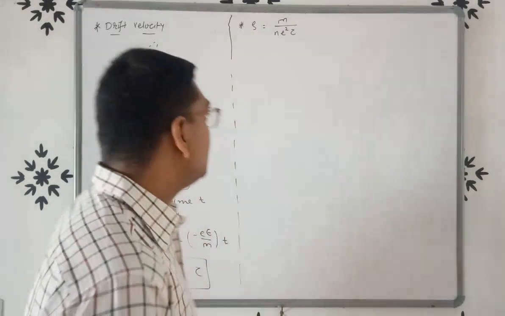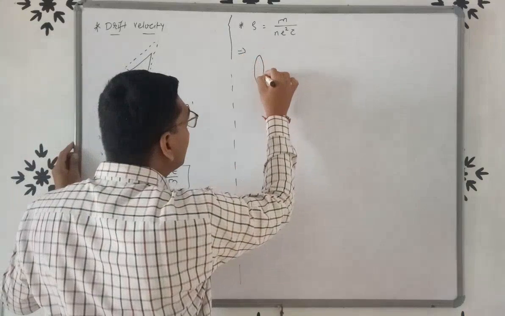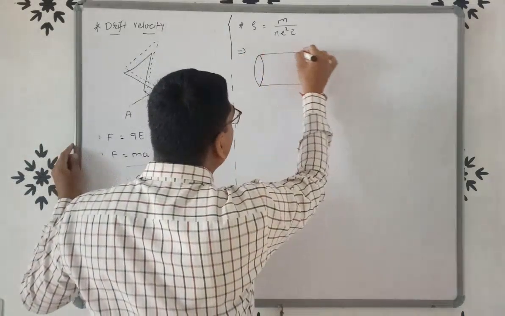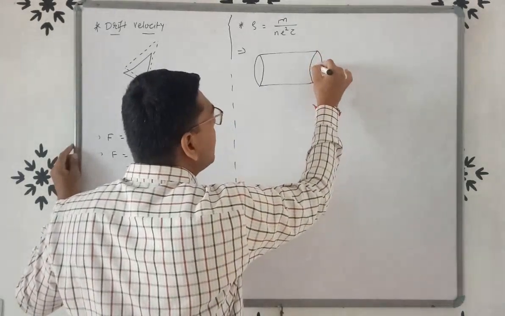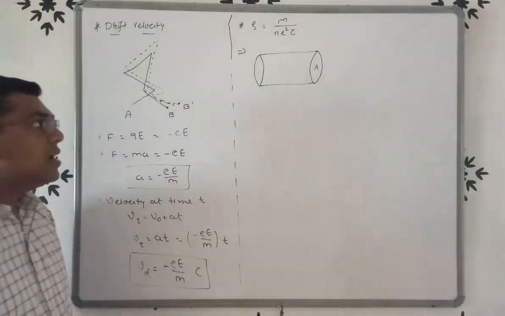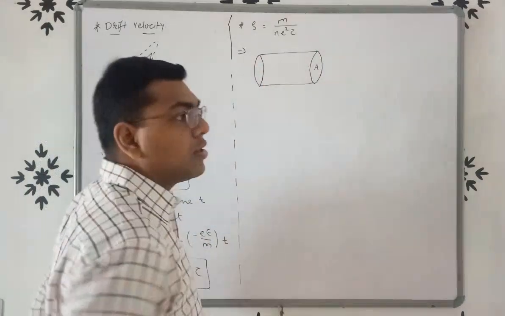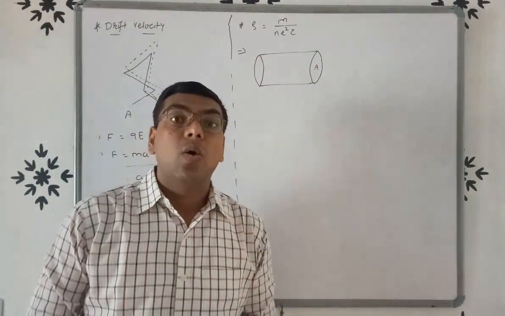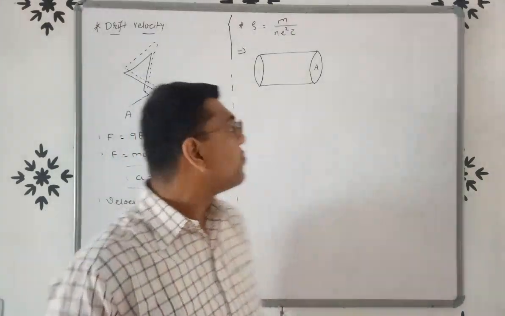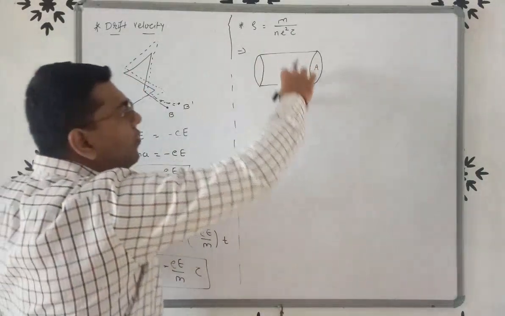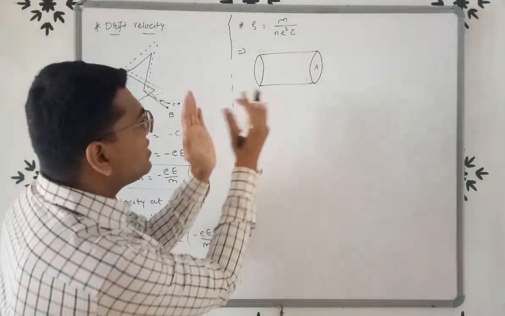Now consider, friends, this is the conductor, having cross section area A. There are a number of electrons that are passing through this cross section A. Now we have to find out the number of electrons passing through this cross section area A having some length.